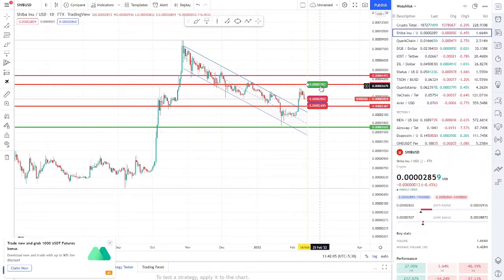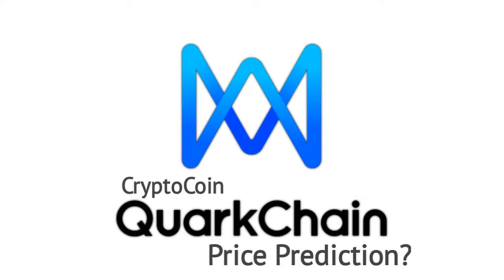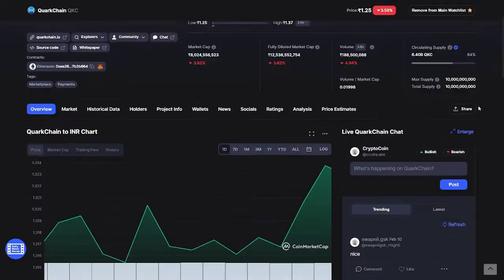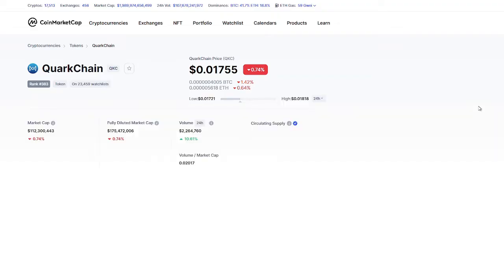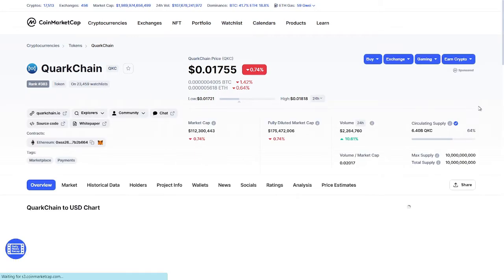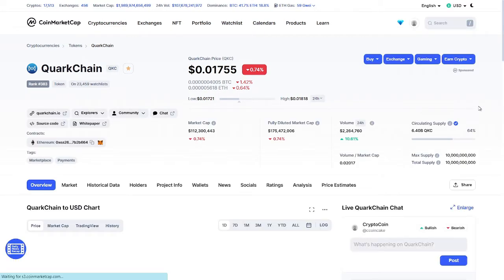So we are going to talk about our QuarkChain. Let's go for the fundamentals of QuarkChain. Here you can see QuarkChain, let me refresh it. Okay, now you can see QuarkChain is at $0.01755. That's a pretty good trade, and the downfall is 0.74%. That's not a bad downfall.